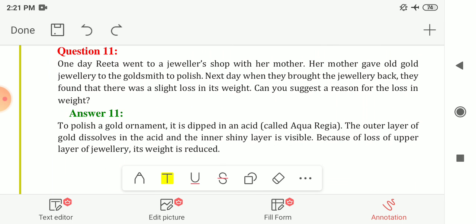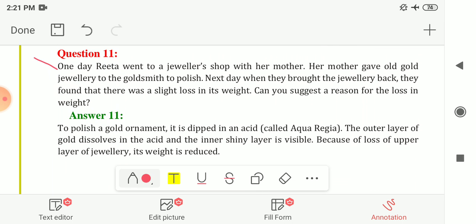Next, question number 11: one day Rita went to a jeweler shop with her mother, and her mother gave all the gold jewelry to the goldsmith to polish. The person polished the old gold jewelry, and the next day when they brought the jewelry back, they found that there was a slight loss in its weight. Can you suggest a reason for the loss in weight?